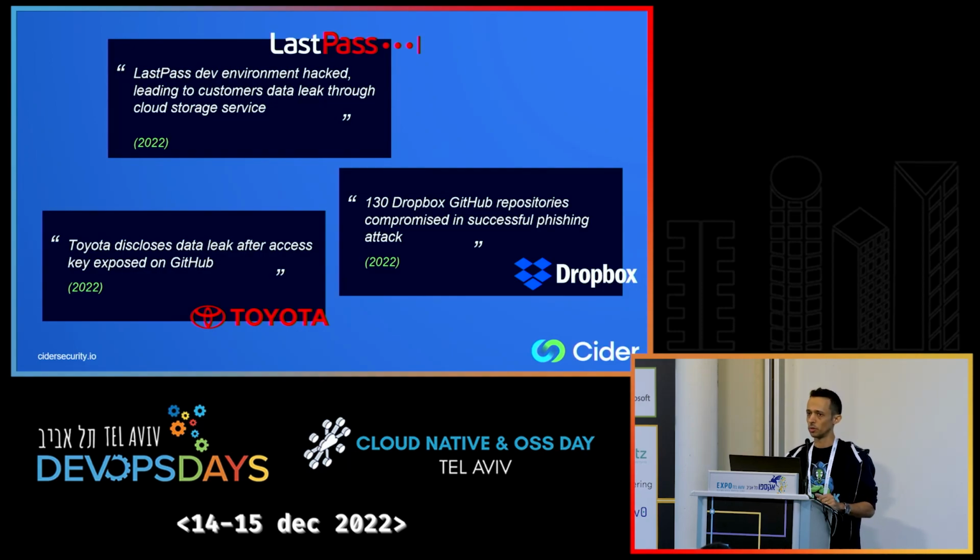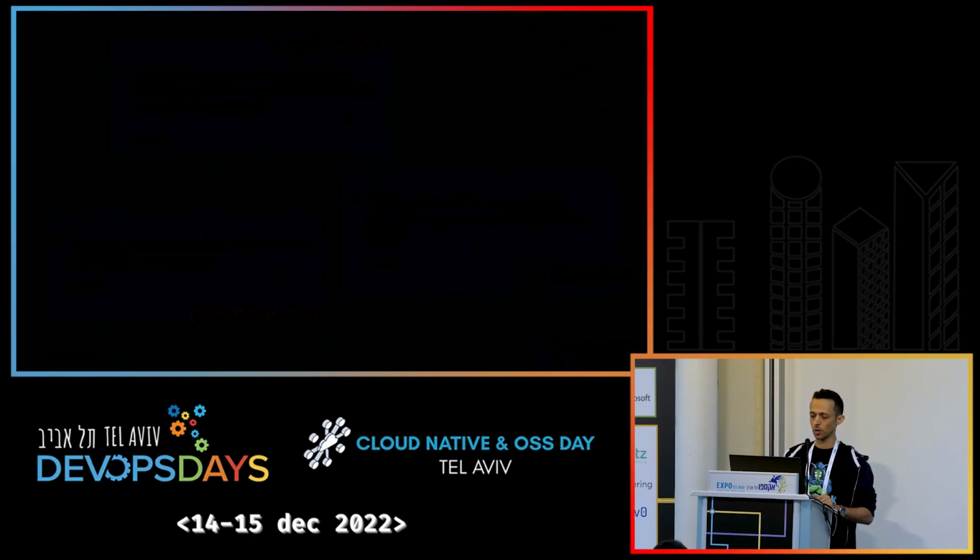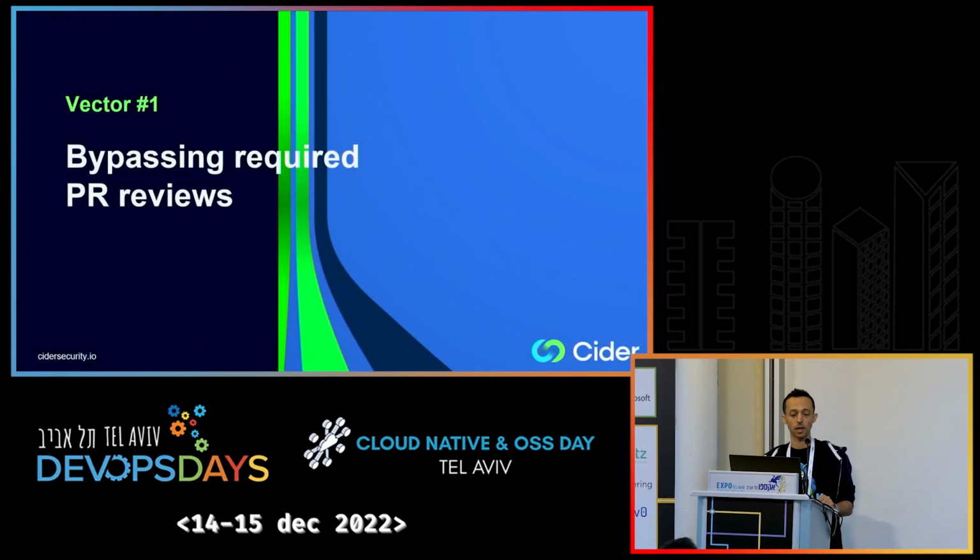So what we're going to do today is cover two unorthodox attack vectors that originate from the CI/CD and allow attackers to reach your cloud through this process of the software delivery. Starting with the first one, bypassing required pull request reviews in GitHub.